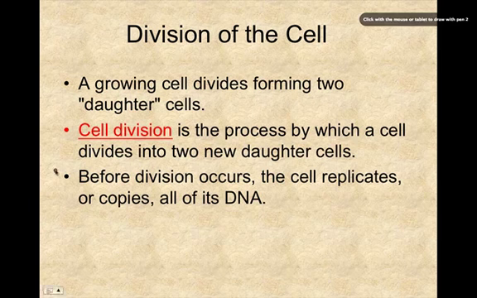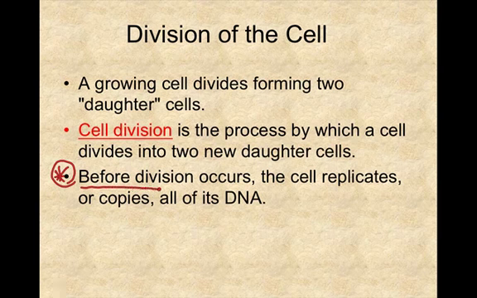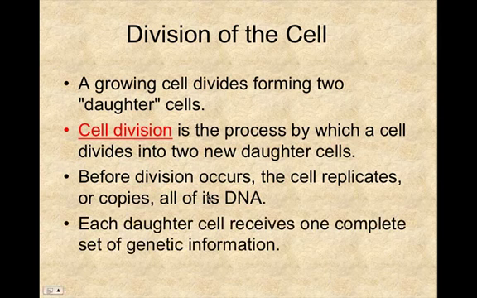And this point here is key to everything. You have to remember that before division occurs, the cell is going to copy or make an additional copy of its DNA so that the new cell has the same information as the original cell. Each daughter cell receives one complete set of genetic information. So they're going to be identical to one another.